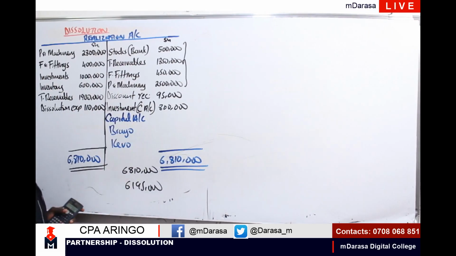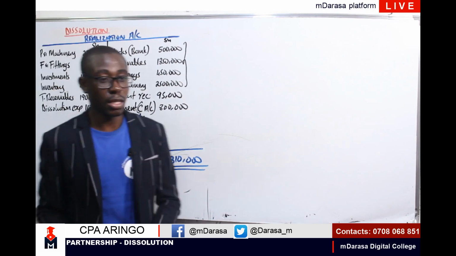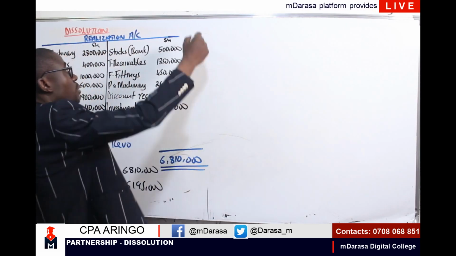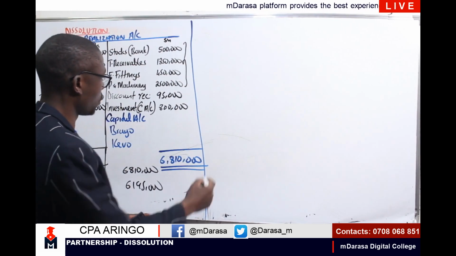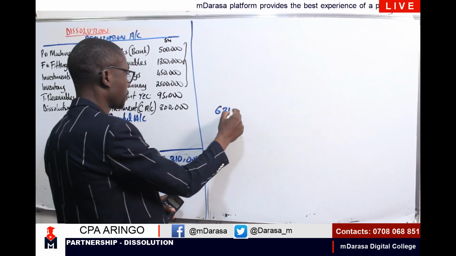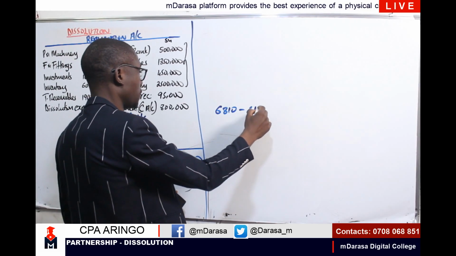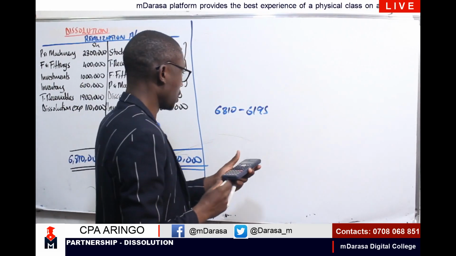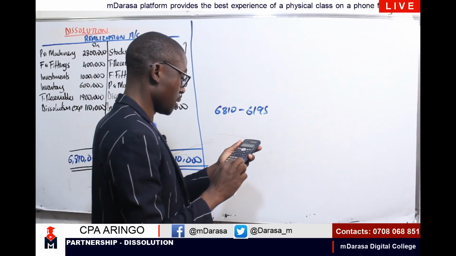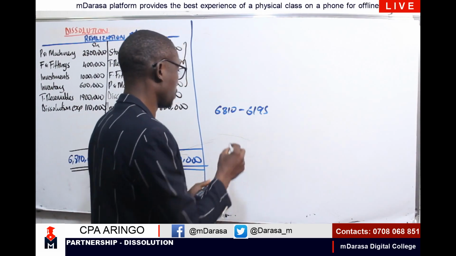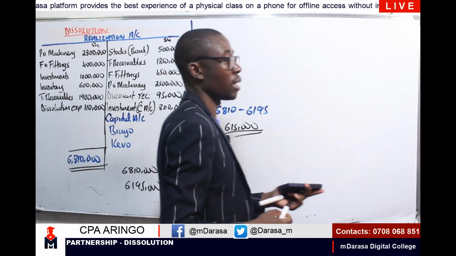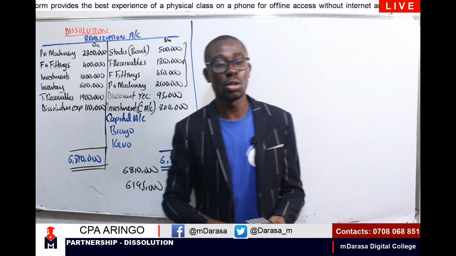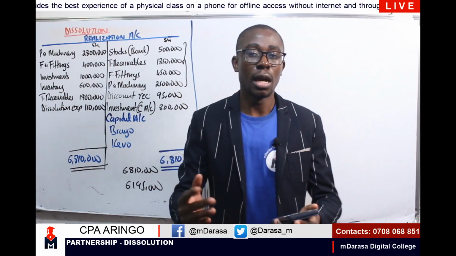So what will be our balancing figure? The difference here, we are getting a difference of how much? I'm having a figure of 6810 minus 6195. That should give us how much? That should give us 6810 minus answer. I'm having 615,000. So having the 615,000 being our loss on dissolution, we need to apportion this according to their